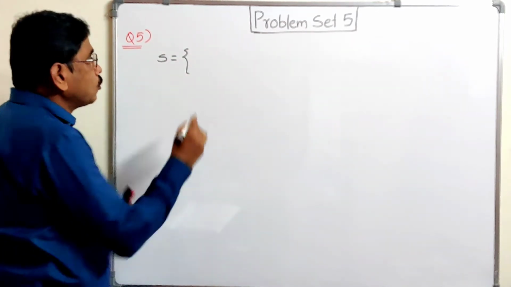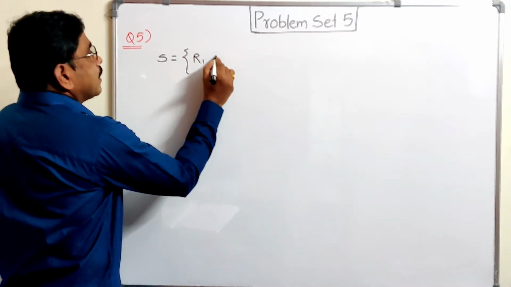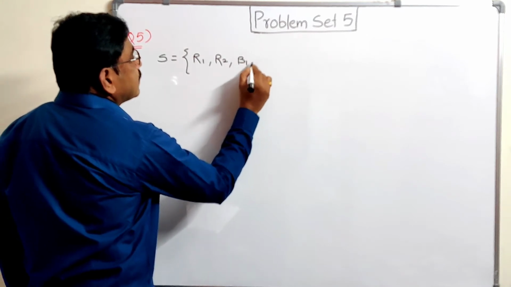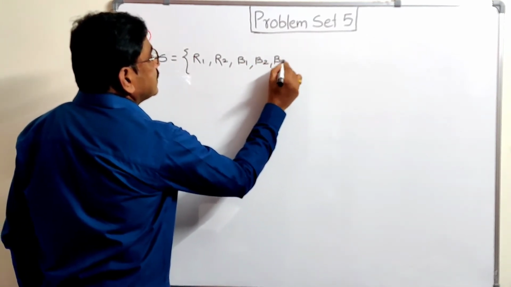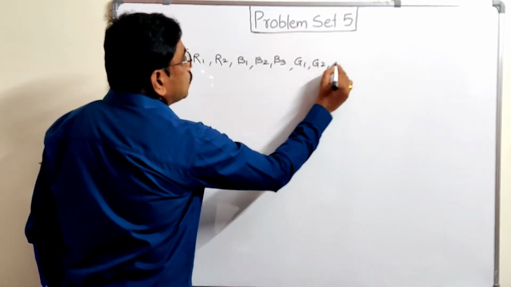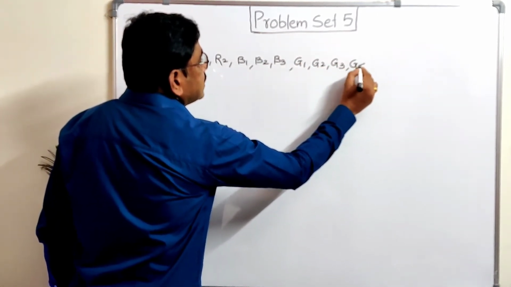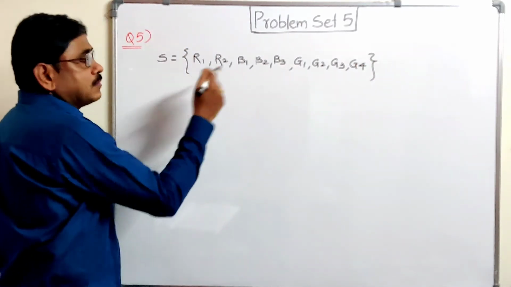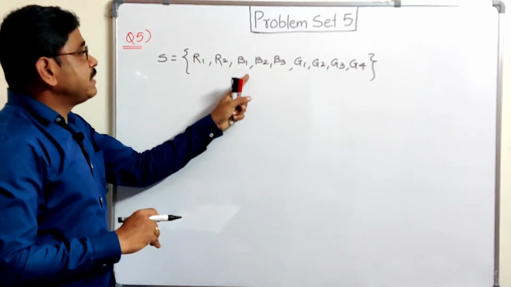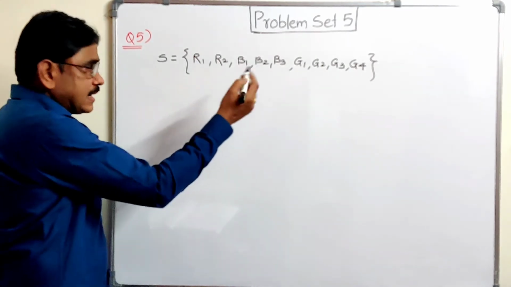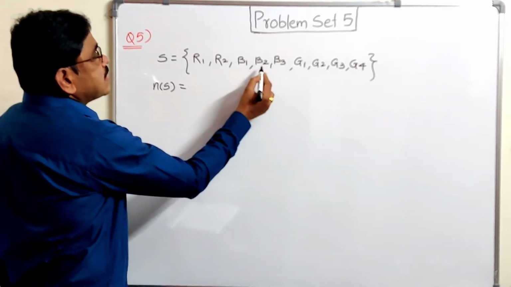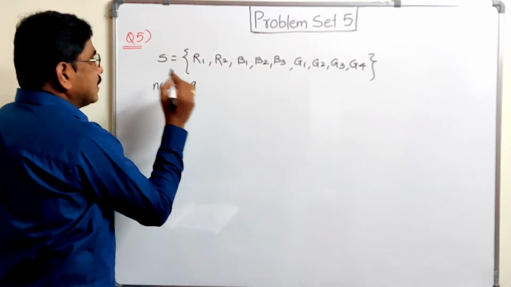So set of all balloons. How many balloons? 2 red. Let it be R1, R2, 2 red. Then 3 blue, B1, B2, B3. These are 3 blue and 4 green G1, G2, G3 and G4. So you can write let the red balloons be R1, R2, blue be B1, B2, B3 and greens be G1 to G4. So NS is equal to how many balloons? 2 plus 3 is 5, 5 plus 4 is 9. So total 9 balloons are there.